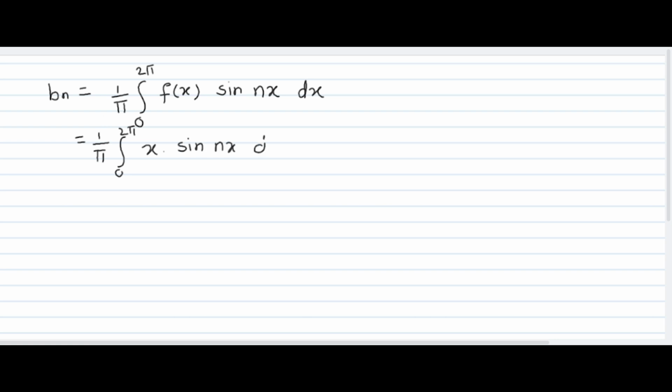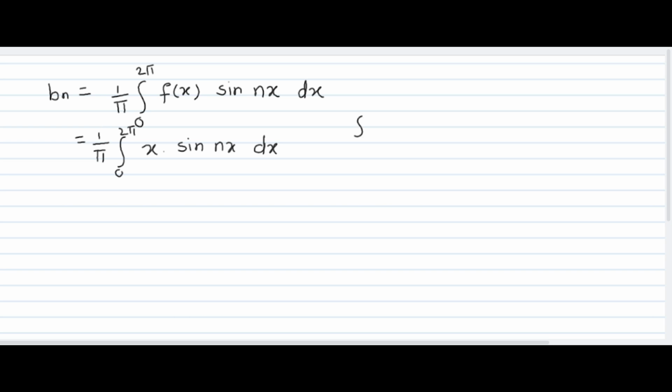Now we'll continue with the same example. Still we have to find bn. The bn formula is 1 upon pi integration 0 to 2 pi f of x into sine of nx dx, which is equal to 1 upon pi integration 0 to 2 pi, function is x into sine nx dx.